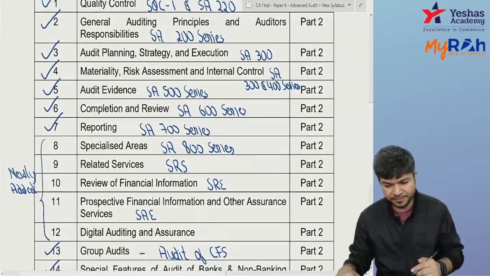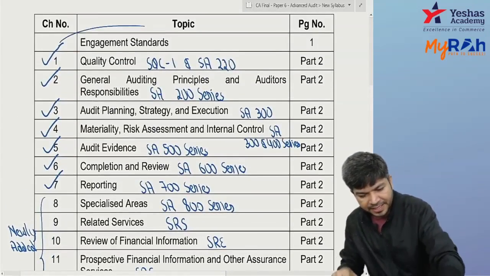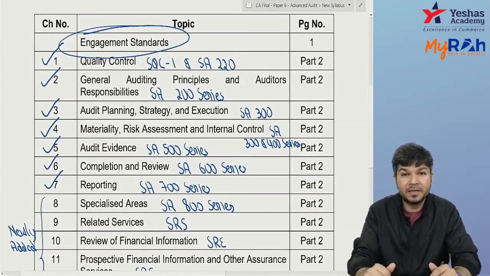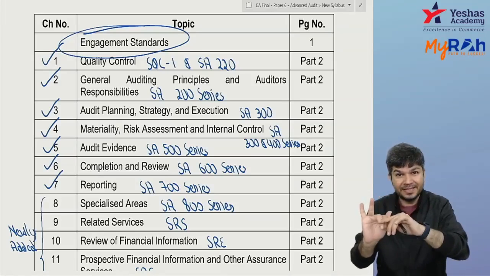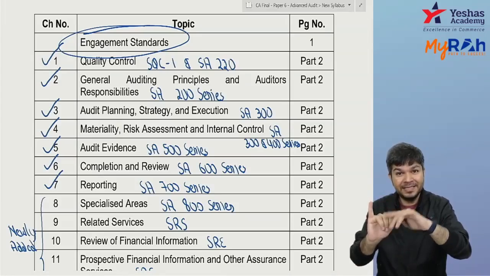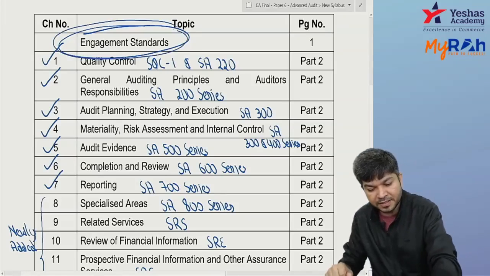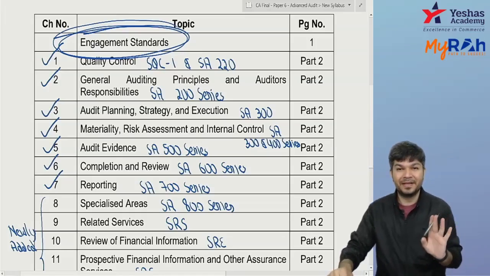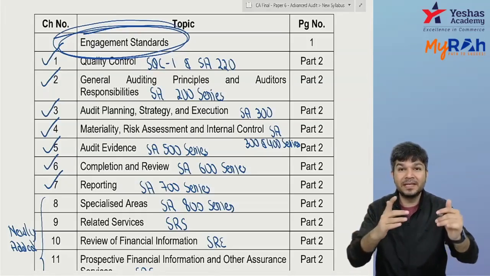If you see over here in the index, I've written engagement standard. First of all, the engagement standard will cover all your standards: SQC, then SA, then SRE, SAE, SRS. When I do this engagement standard, indirectly we are covering chapter 1 to 11.